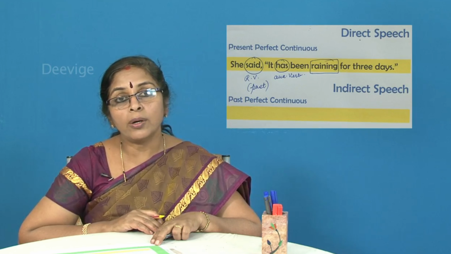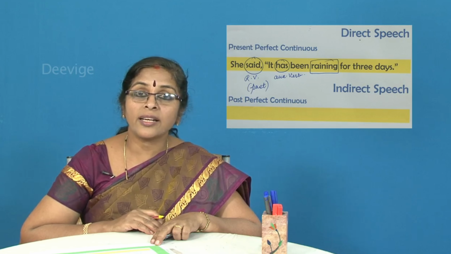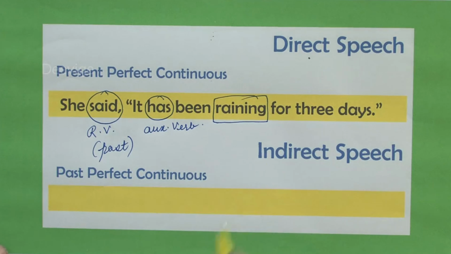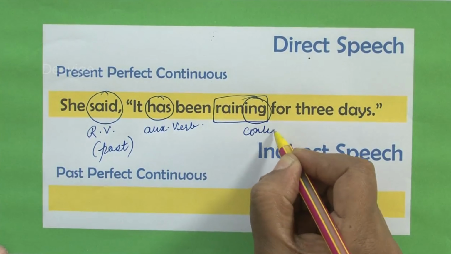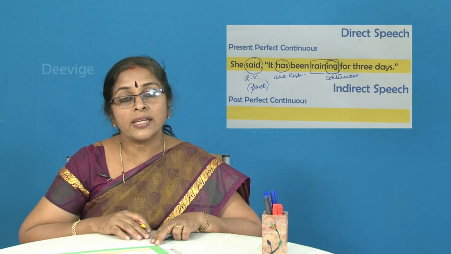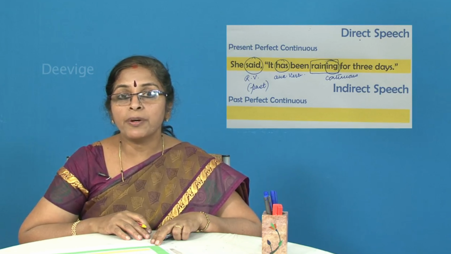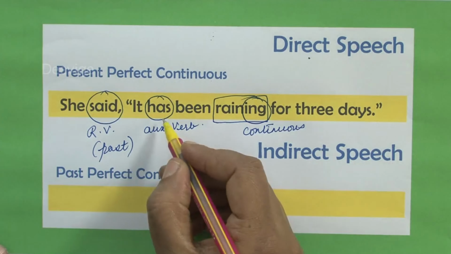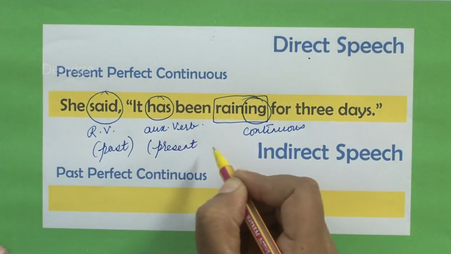What is this main verb ending with? It is ending with ing. What does ing stand for? Ing stands for continuous tense. So, what is the tense of this entire sentence? It is in the present perfect continuous. So, auxiliary verb has indicating present perfect.